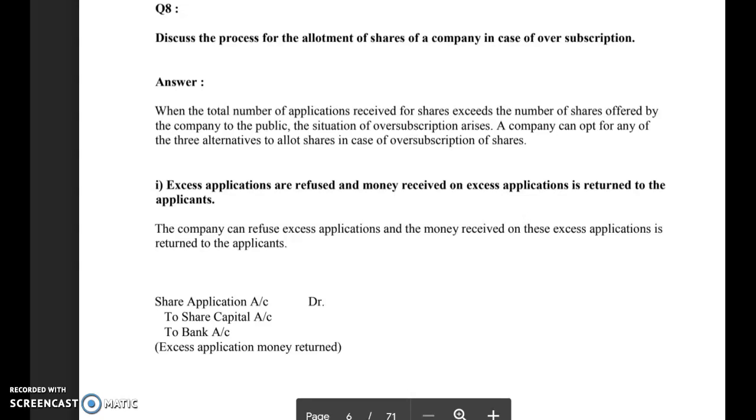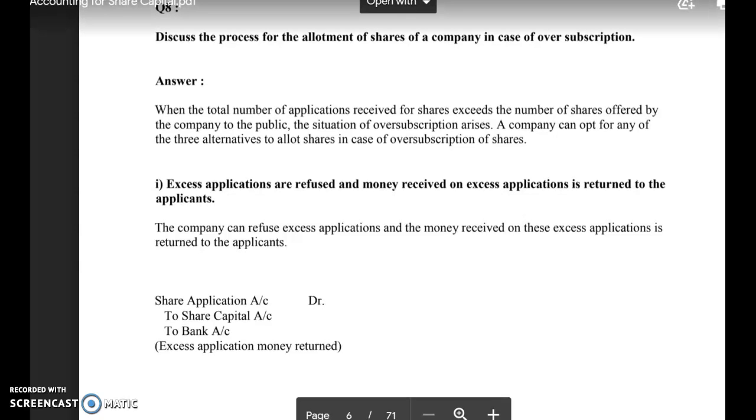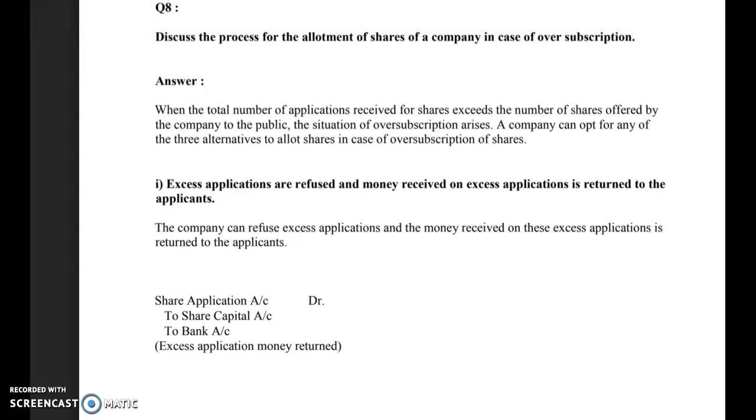So this is the first situation, when all the excess applications are rejected by the company and the application money received against those applications is refunded immediately at the time of application. Now what could be the journal entries? Very simply, the first entry will be bank account debit to share application account for receipt of the total application money.